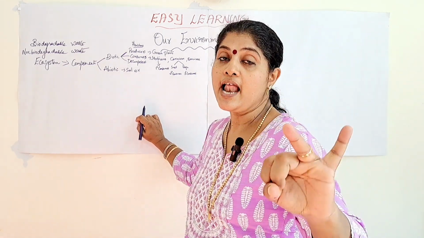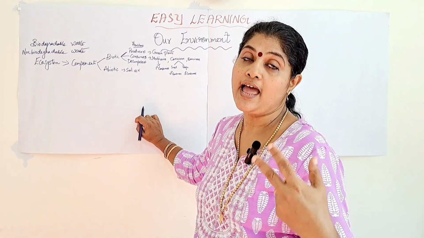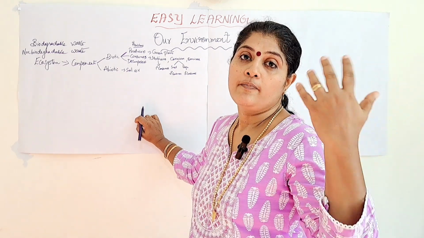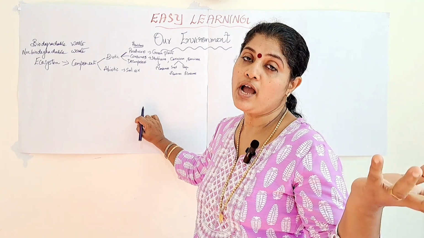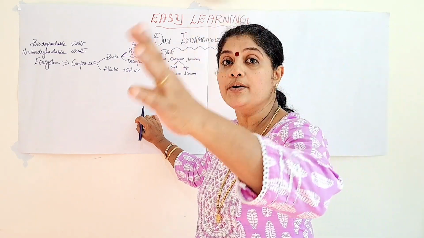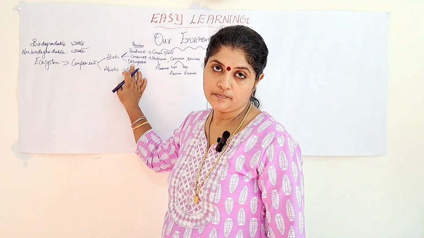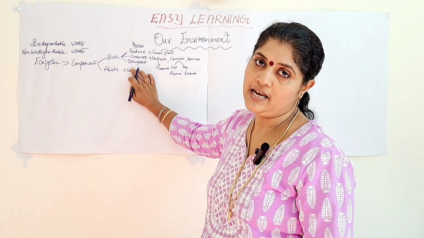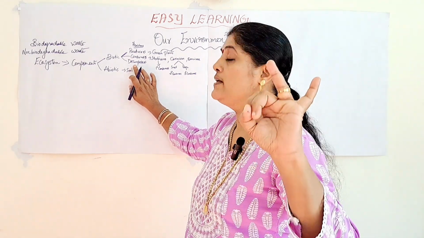Second one, it is with the help of the decomposers only that whatever materials are used by the plants and animals for their survival are returned. Plants use inorganic substances like carbon dioxide and water, and then release oxygen. They also take nutrients from the soil for their survival. So all those things taken by these organisms, after they die, return back to the earth. How is it possible? With the help of decomposers. So it is with the help of the decomposers only that all the raw materials used by the plants and animals are returned back to the earth. So that is the second point to know why they are important.